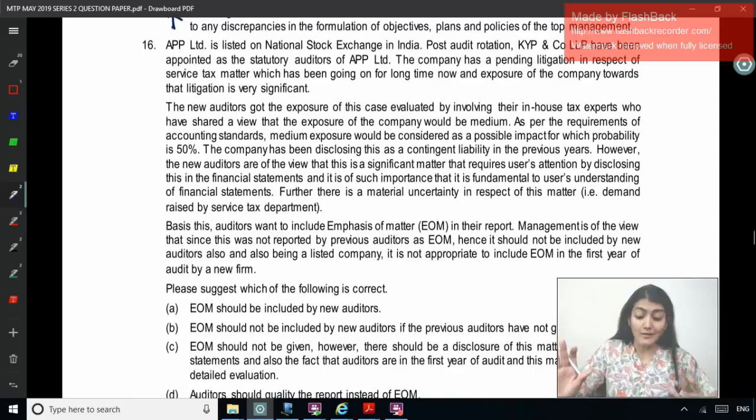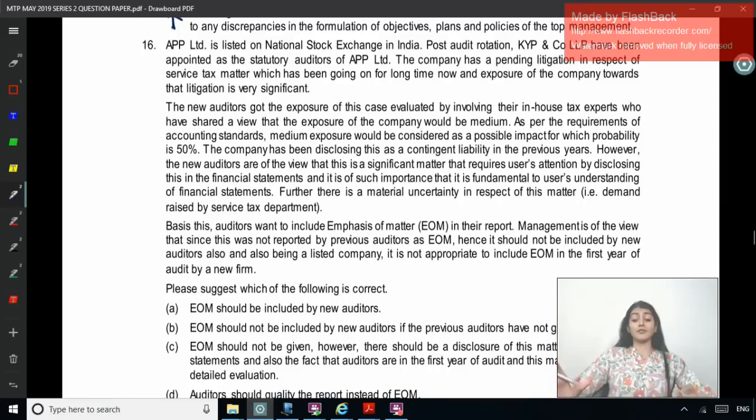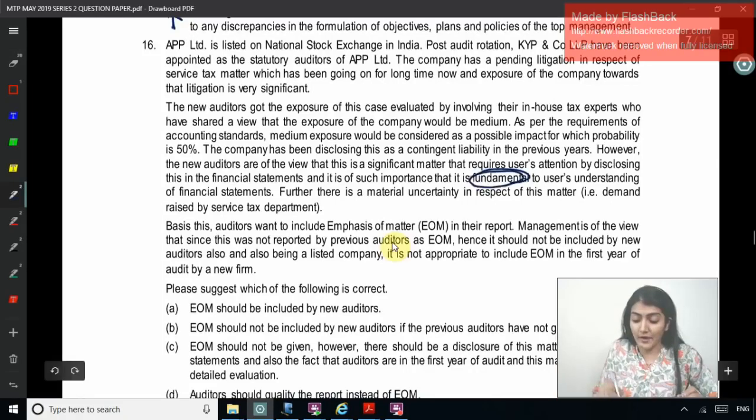However, the new auditors are of the view that this is a significant matter that requires users' attention by disclosing this in the financial statements, and that it is of such importance that it is fundamental to the user's understanding. So, fundamental to user's understanding reminds me of SA 706, emphasis of matter paragraph.